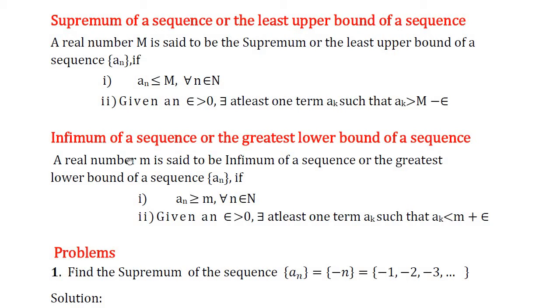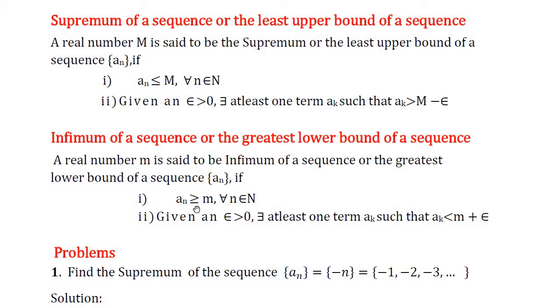Next, infimum of a sequence or greatest lower bound of a sequence. A real number small m is said to be infimum of a sequence or greatest lower bound of a sequence an if it satisfies two conditions.